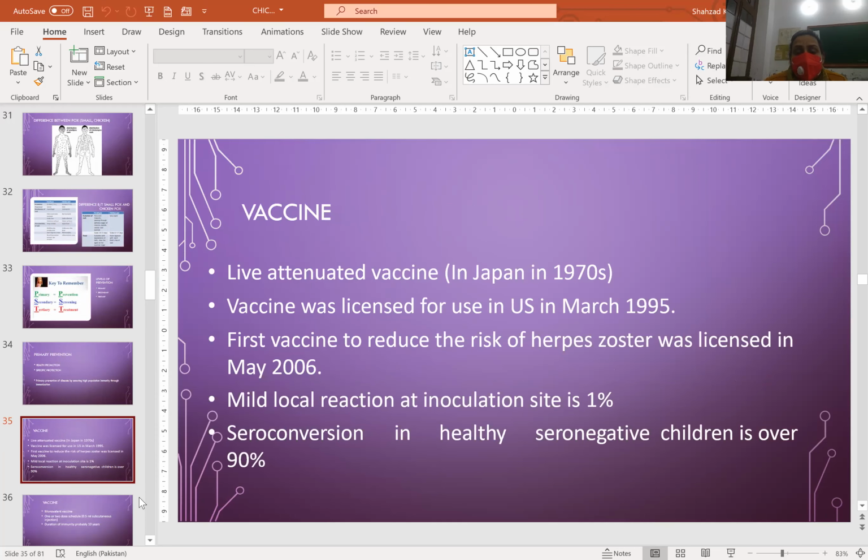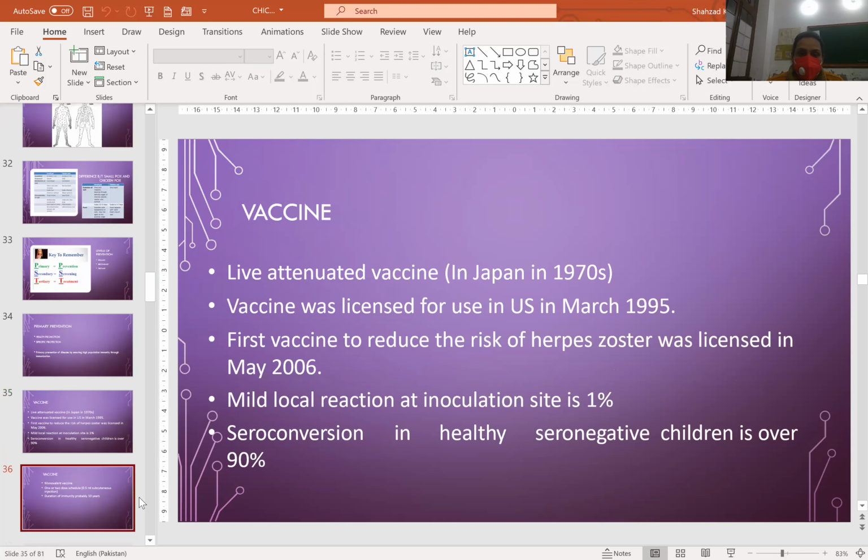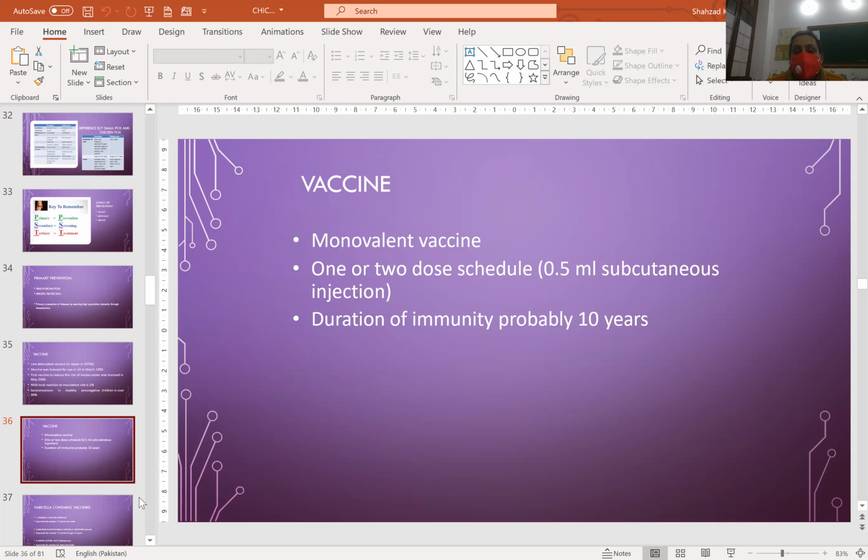Vaccine. The first live attenuated vaccine was invented in Japan in the 1970s. The vaccine was licensed for use in the US in March 1995. The first vaccine to reduce the risk of herpes zoster was licensed in May 2006. Mild local reaction at the inoculation site is 1%. Seroconversion in healthy seronegative children is over 90%. It's a monovalent vaccine, one or two doses scheduled, 0.5 ml subcutaneous injection. Duration of immunity is probably 10 years.